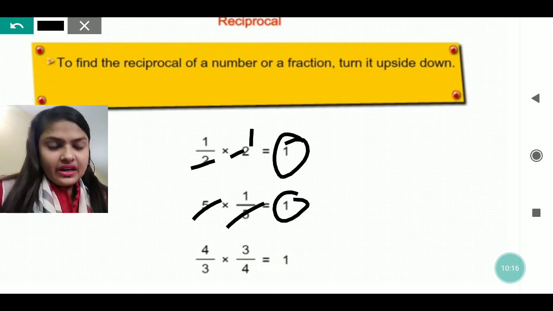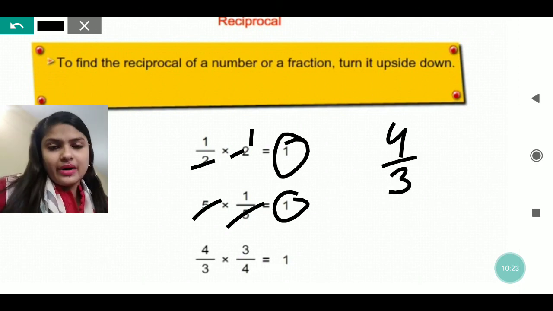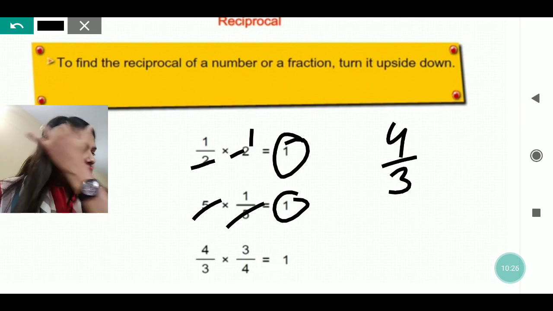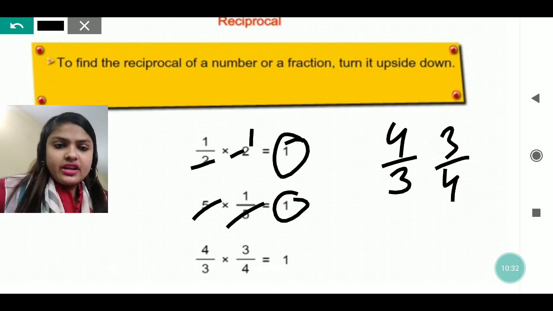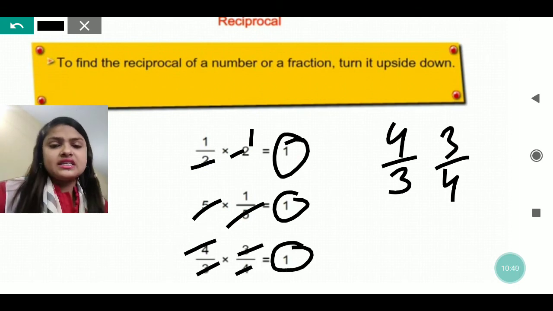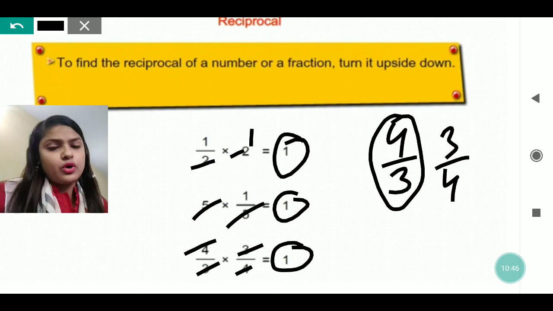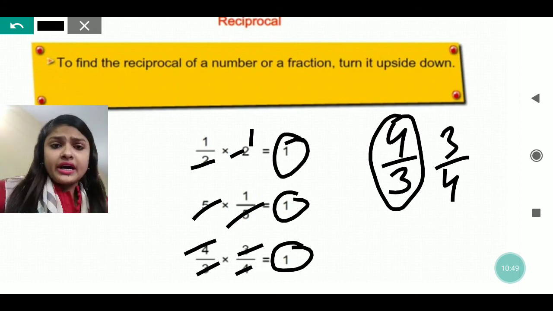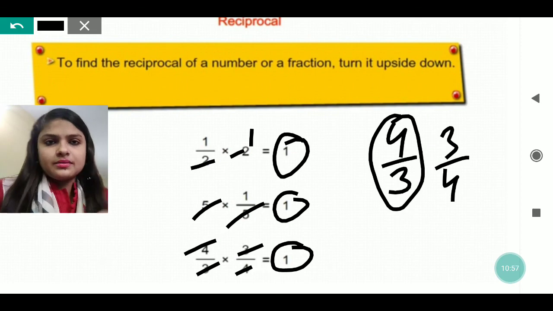Reciprocal, like if one number is given, suppose only 4 by 3 is given, maybe it is written to find the reciprocal of this number and find the product. Find the answer. So the reciprocal of this number will be 3 by 4. So you will write 4 by 3 into 3 by 4. Now 4 and 4 will be cut and 3 and 3 will be cut, so we will get the answer as 1. This is also one of the ways. If suppose only one number is given and it is written to just find the reciprocal of the given number and find the product, then you have to do like this and find the product. Because the same numbers will be there, they will be cut and then you will get the answer.